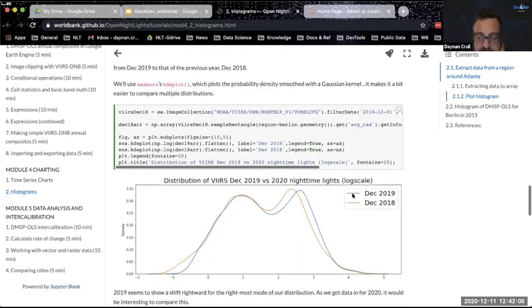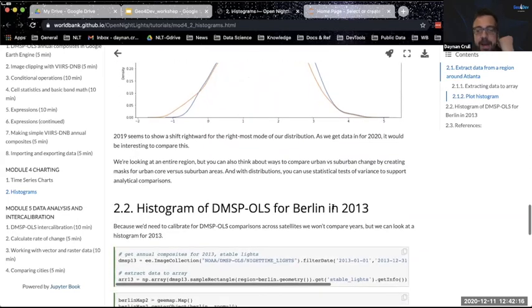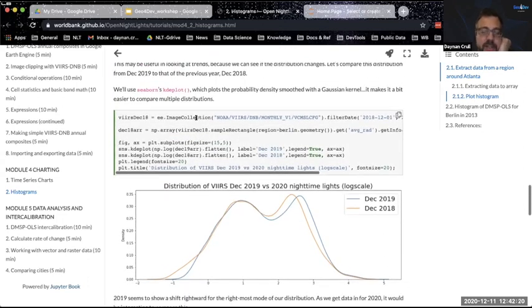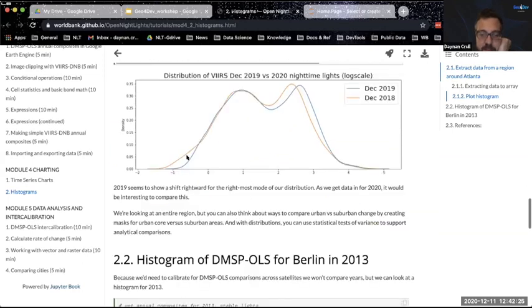Here we're comparing December 2019 with December 2018. This isn't a histogram, it's a kernel density distribution, so it's a little smoother. I like it because it's easier to compare multiple distributions. This is, again, something you can do in Seaborn. You can do it on your own if you want, but all the operations are basically the same. We're getting a sample rectangle and we're displaying them there.